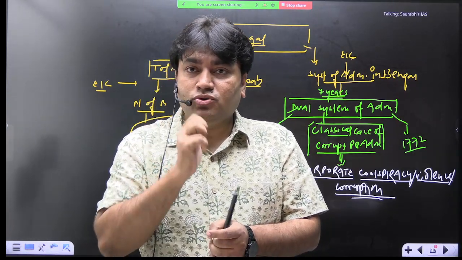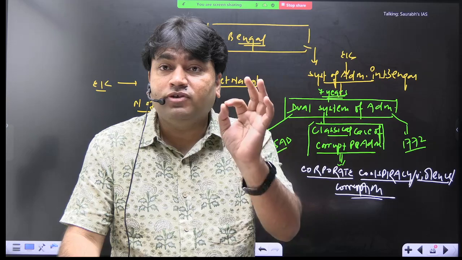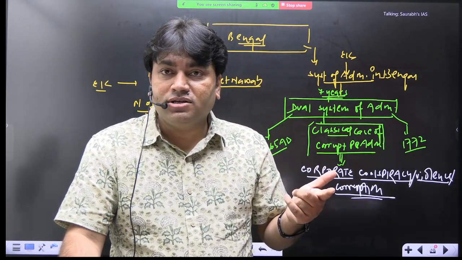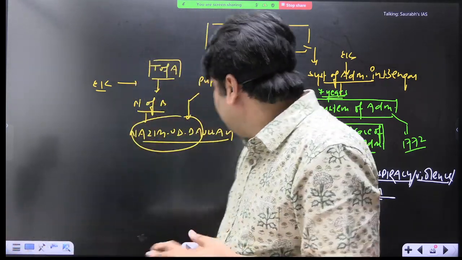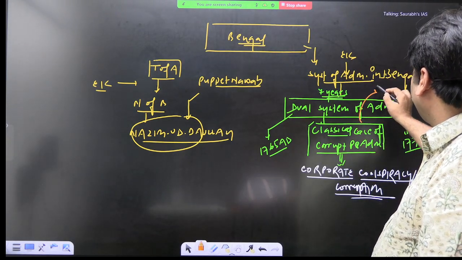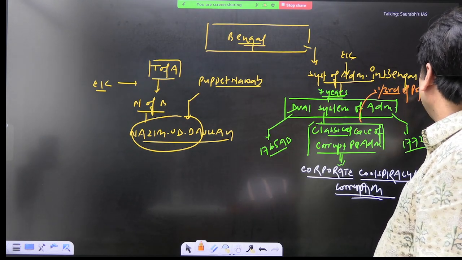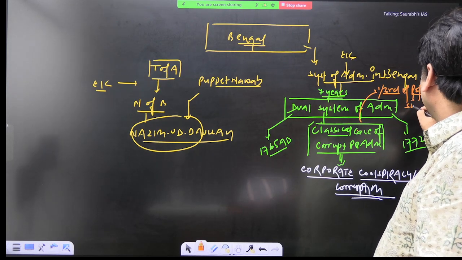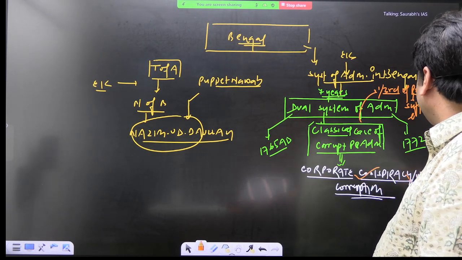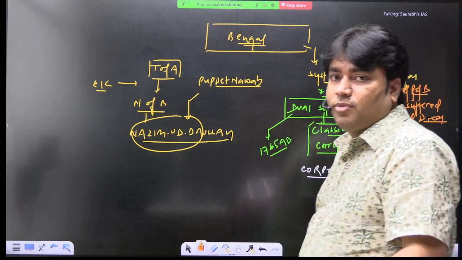You will be surprised to know that due to this dual system of administration, okay, almost one third of population of Bengal died here. And how they died, I will discuss. Within 7 years, you can write here that almost one third of population of Bengal suffered and died. That's why I have written here corporate conspiracy and corporate violence. They suffered and died. One third population.